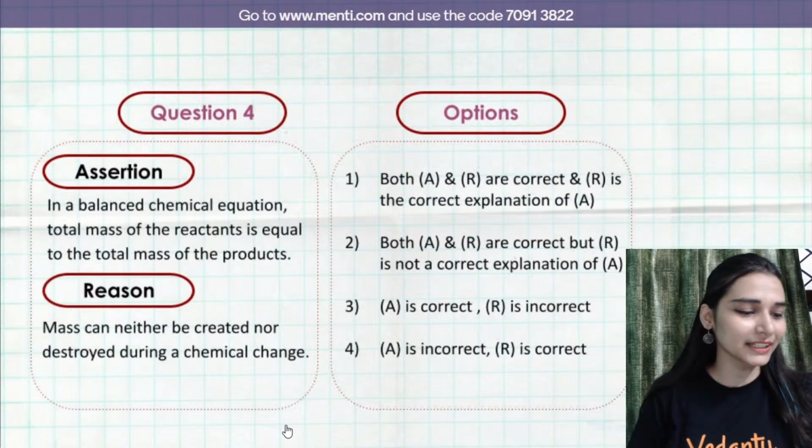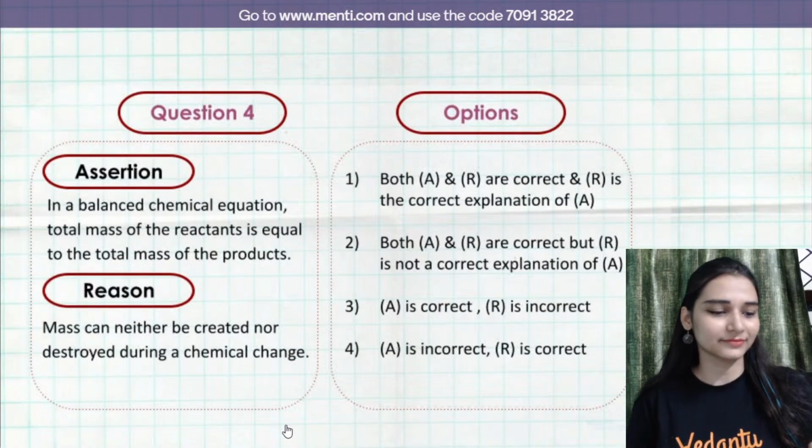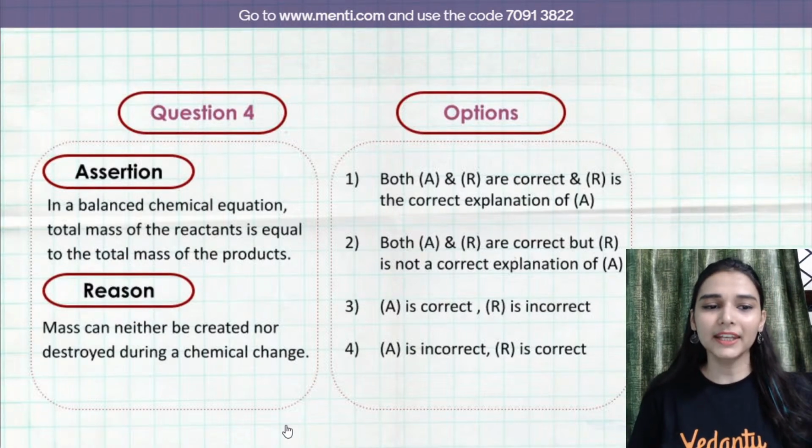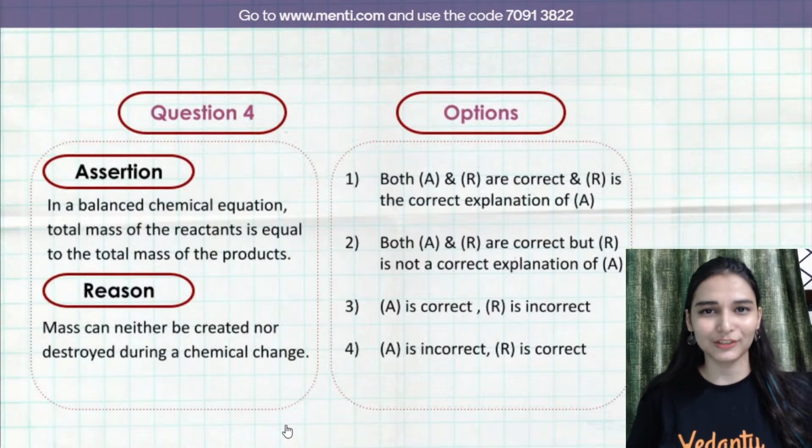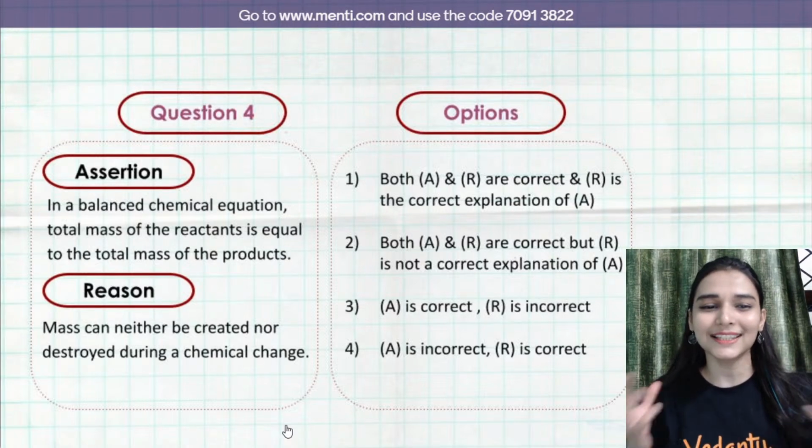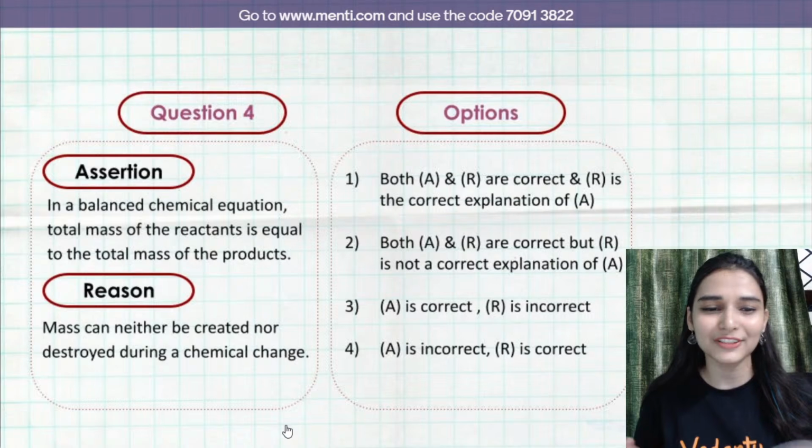Fourth question, read it carefully. Simple question. In a balanced chemical equation, total mass of the reactants is equal to total mass of the products, and reason says that mass can neither be created nor be destroyed during a chemical change.